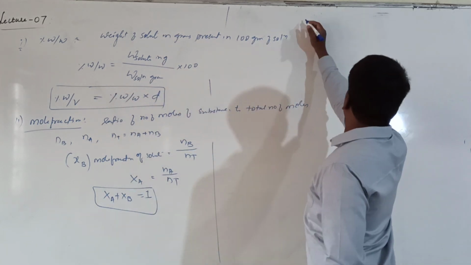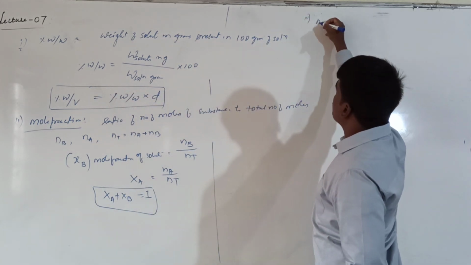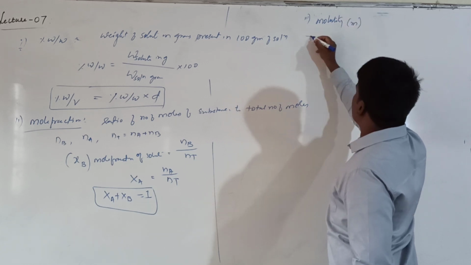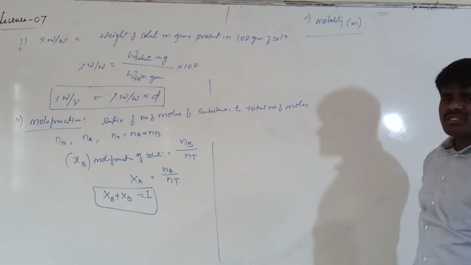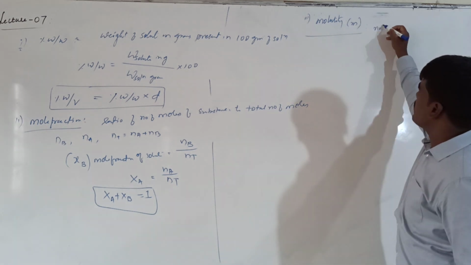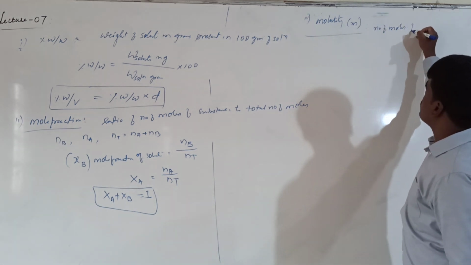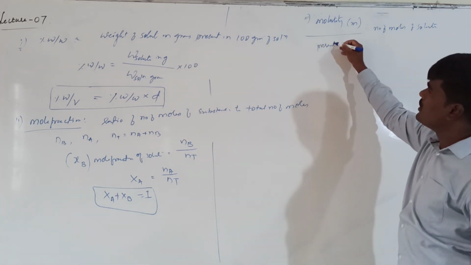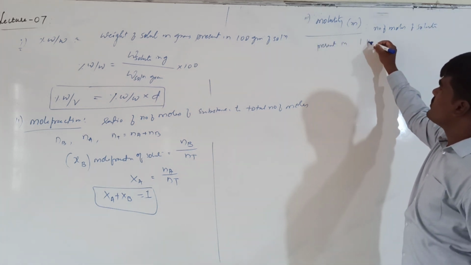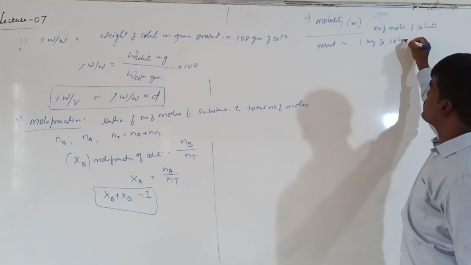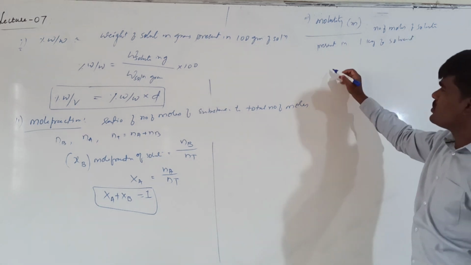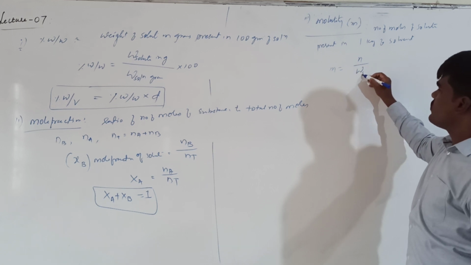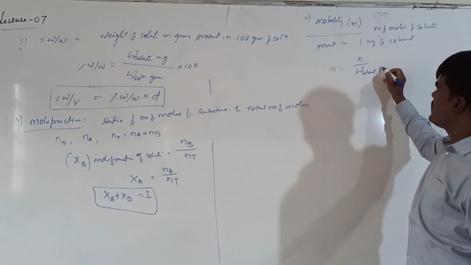What is another one we call? The third one is molality. What is meant by molality? Molality is basically represented with the small m. It is the number of moles of solute present in 1 kg of solvent. What is this? 1 kg of solvent. So I will give the direct formula: molality equals number of moles of solute upon weight of solvent in kg.